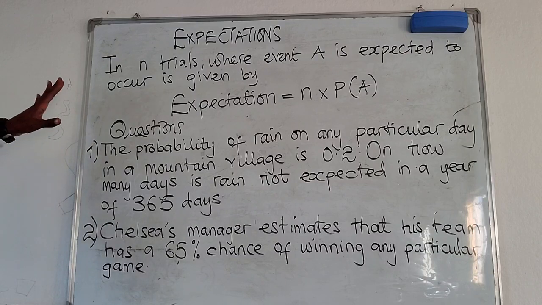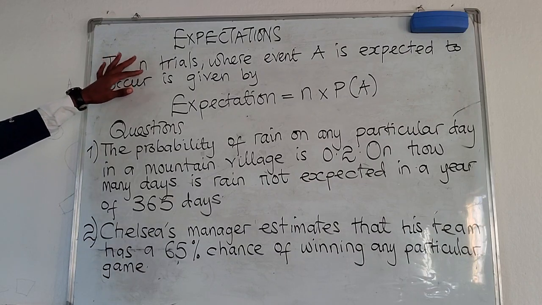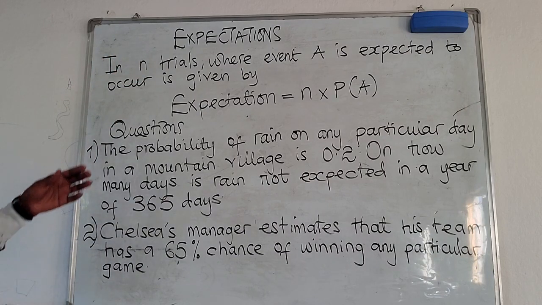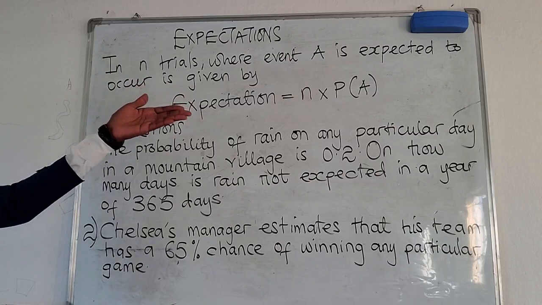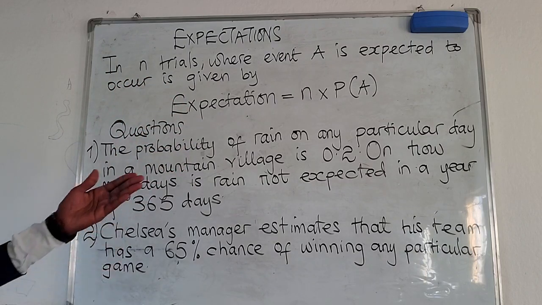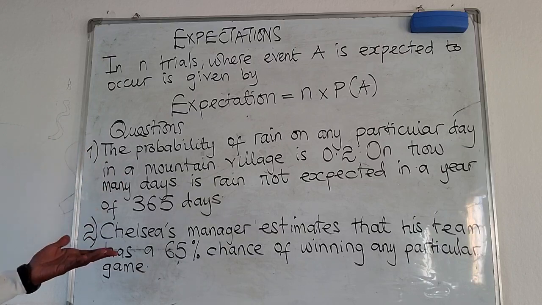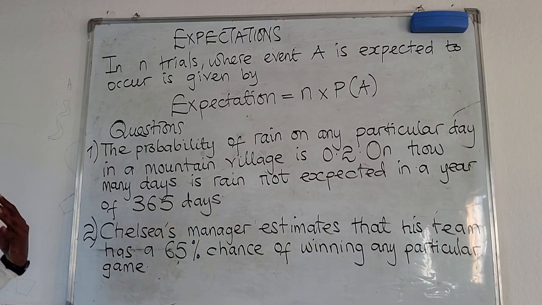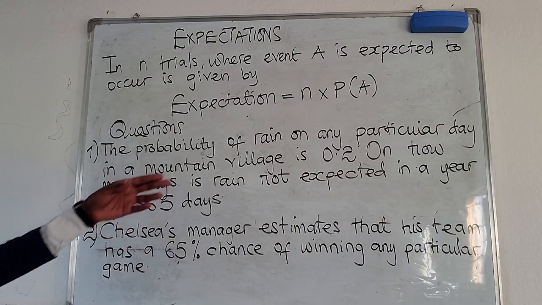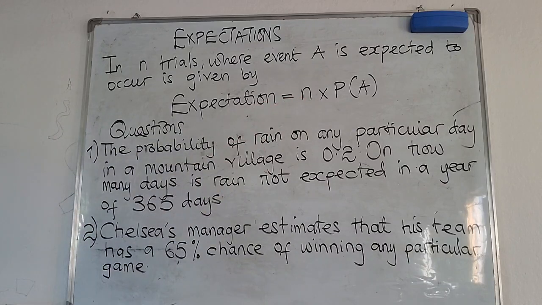What we are saying is that in any trials, meaning we don't know the number of trials, where event A is expected to occur, then the expectation is given by the number of times that particular event may occur, multiplied by the probability of that same event occurring.